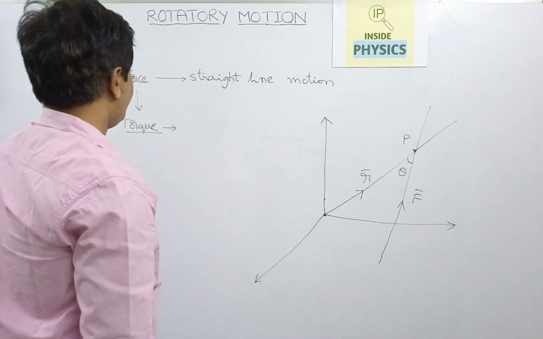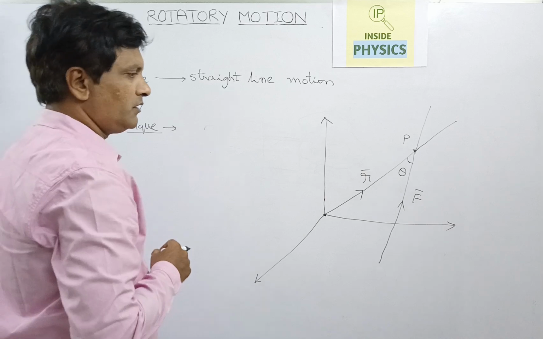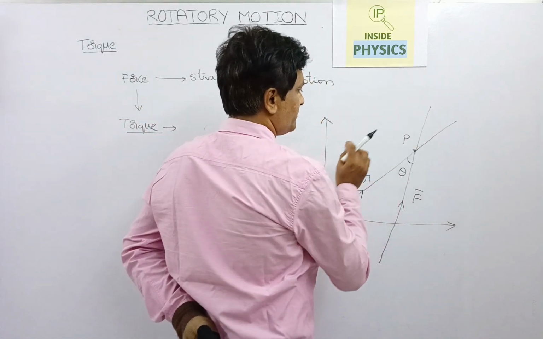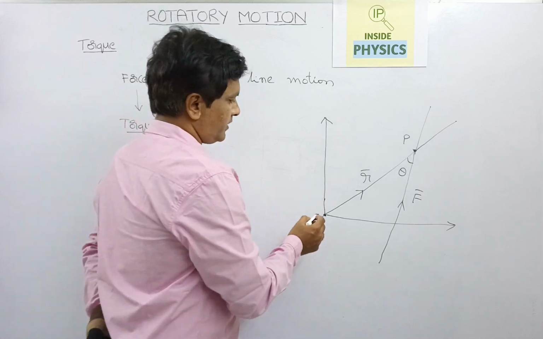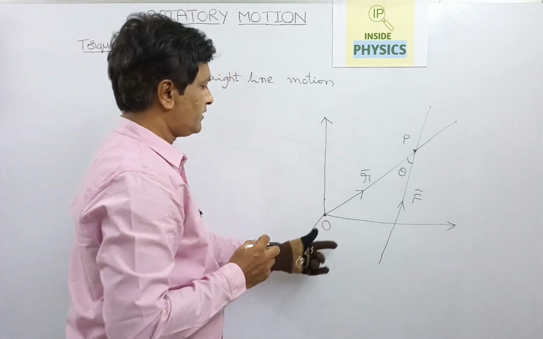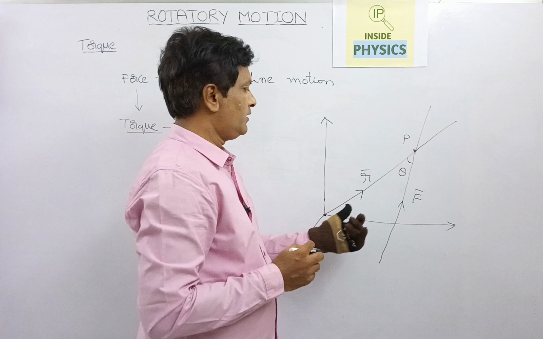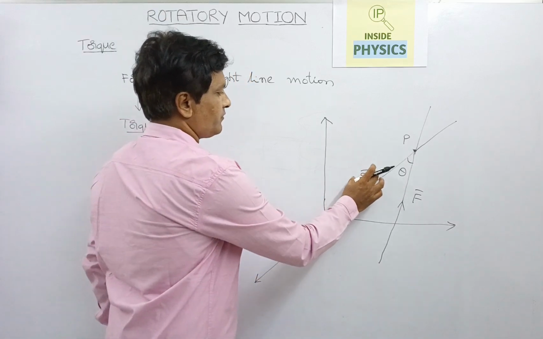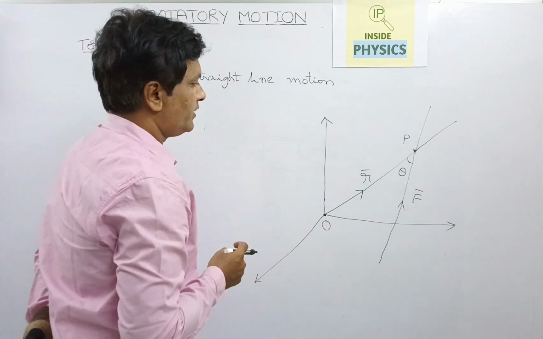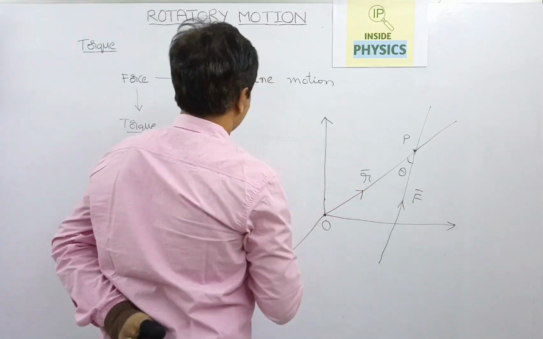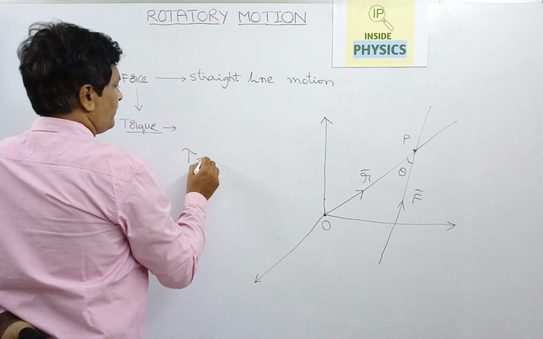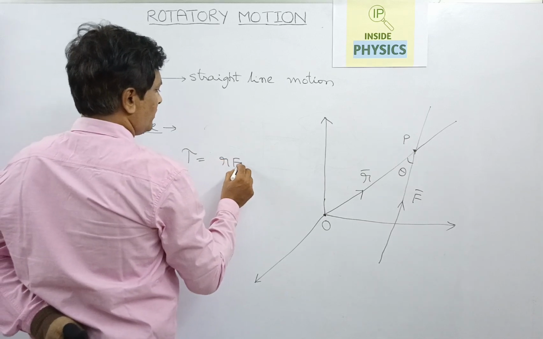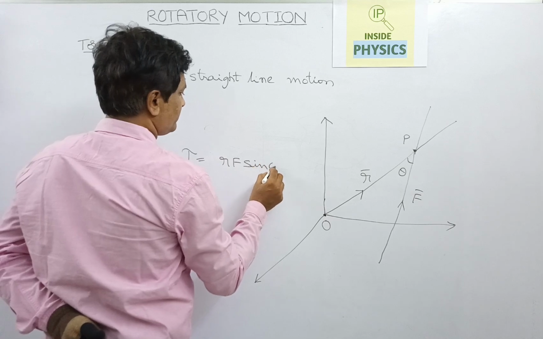So the torque is the force making this point or object rotate, taking the origin and the point, and the distance from the origin as the distance of this point. When we make the cross product, the magnitude of torque can be written as R F sin theta.